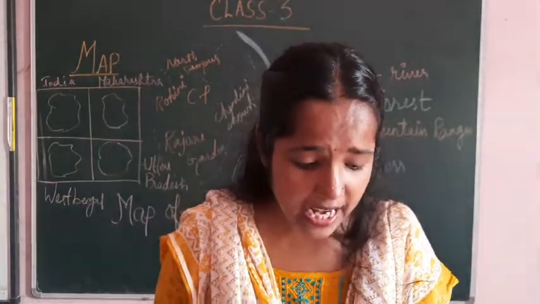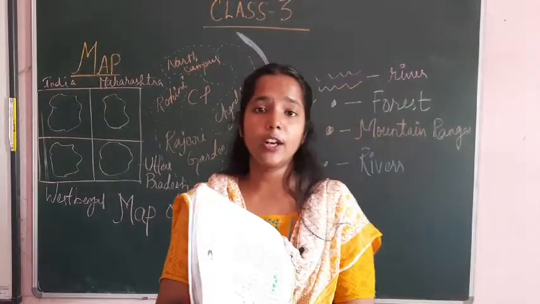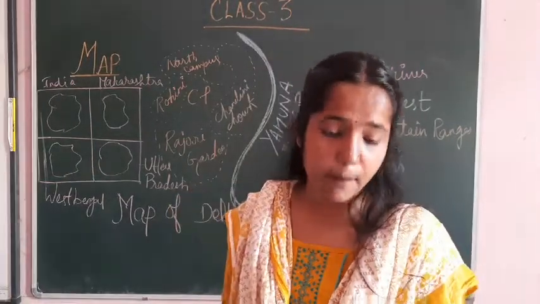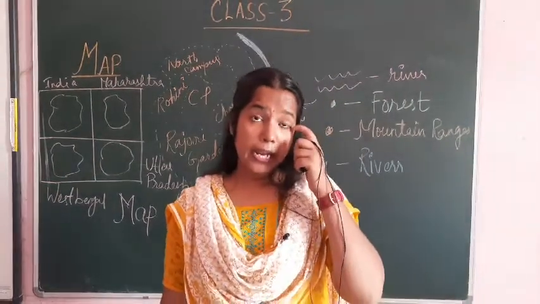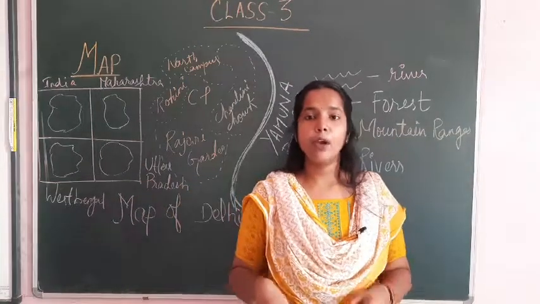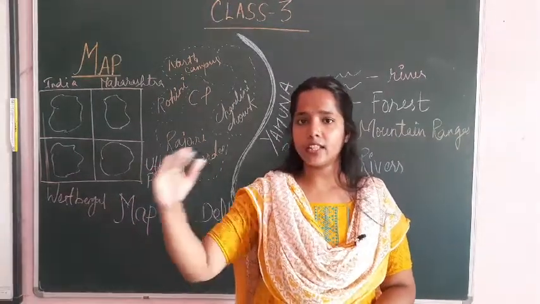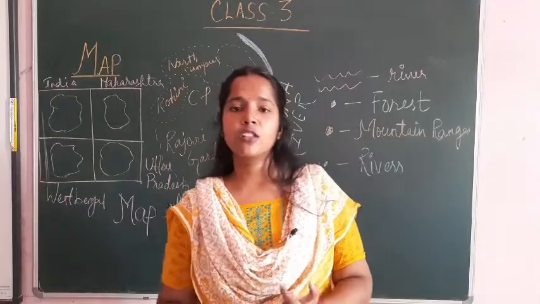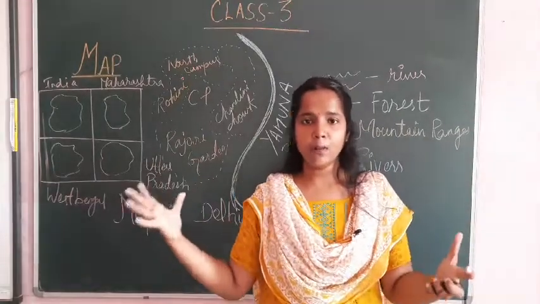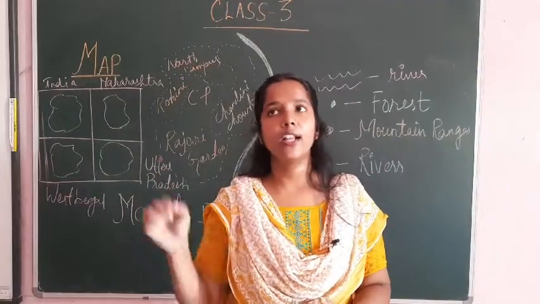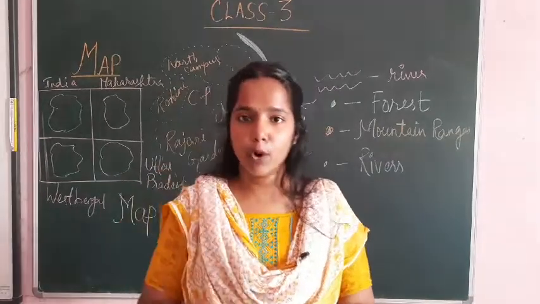Now what is atlas? There is one question. What is atlas? Atlas means a book of maps. In one map we can't draw every state, every country. Because it's a whole very big world, we can't draw it all. So there is a book of maps.